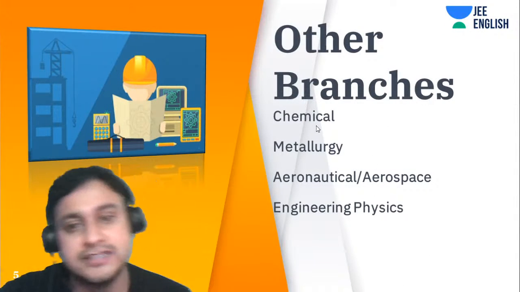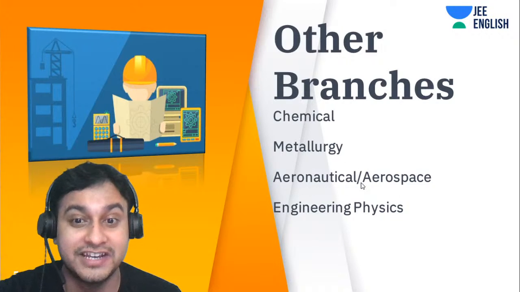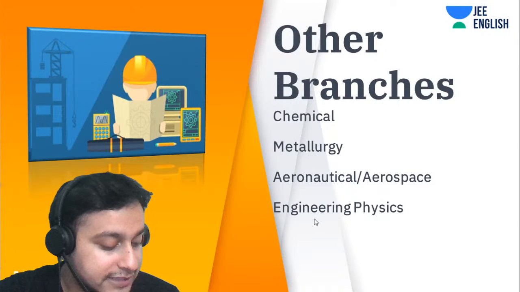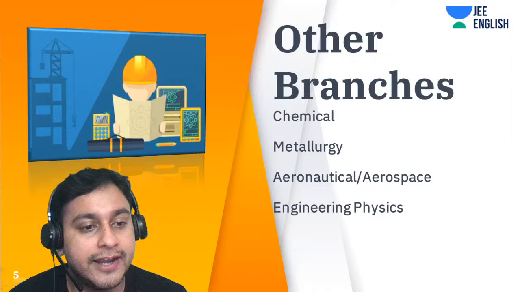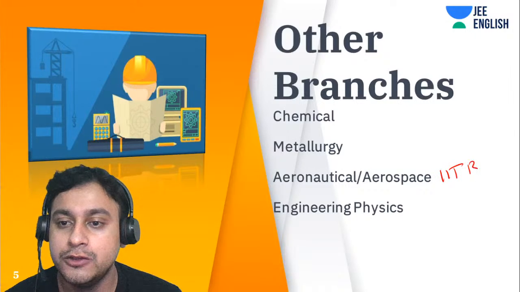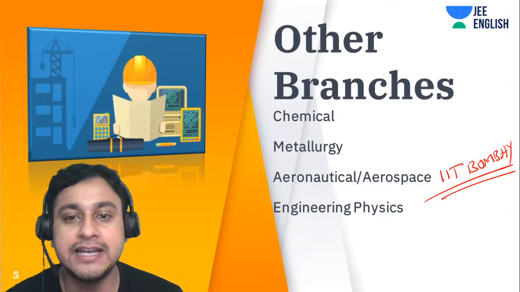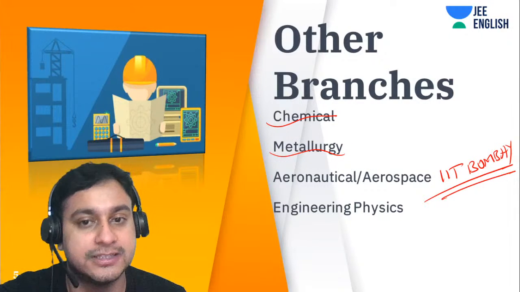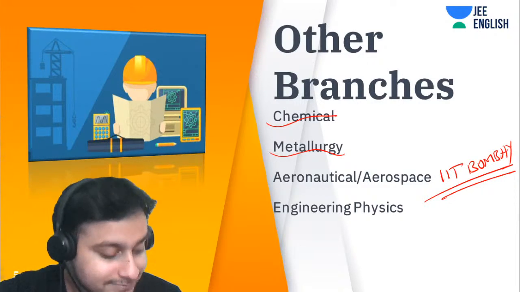Now, coming back to the other branches. We have chemical, metallurgy, aeronautical, aerospace. A lot of students have interest in aeronautical engineering right now, and some are also interested in taking up physics. So these are the other branches: chemical, metallurgy, aeronautical and engineering physics. In IIT Bombay especially, we have designed courses for aeronautical engineering, so if you want, you can try IIT Bombay. There's a seat available for you guys. Moreover, chemical and metallurgy are pretty famous branches which are also available in a few of the top NITs. Chemical is also very famous at ICT Mumbai, and everyone would know that. Hi everyone.